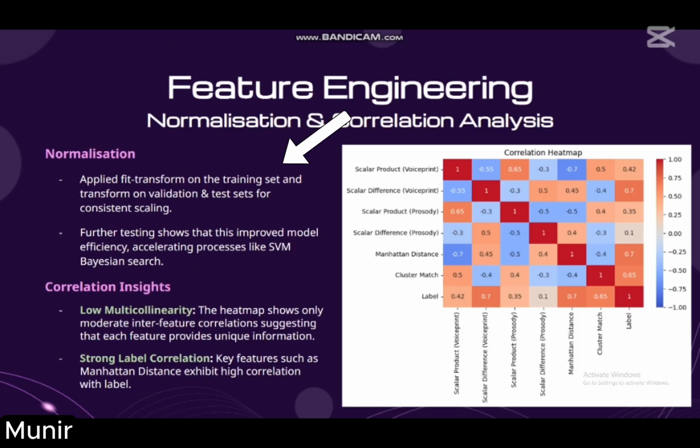Next, we normalized our data by applying fit transform on the training set and transform on the validation and test sets. We also realized that normalization accelerated certain processes downstream, such as SVM Bayesian search. We then conducted correlation analysis and found low multicollinearity among independent variables and strong correlation with the dependent variable.